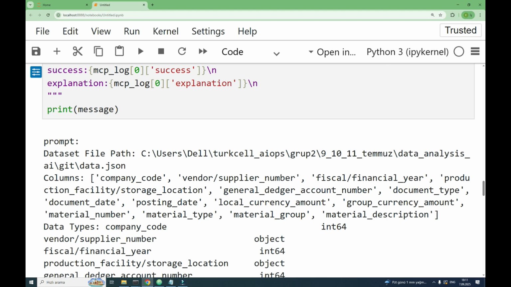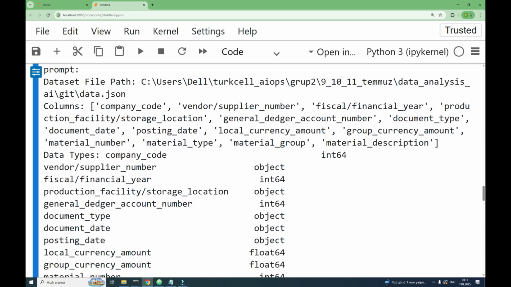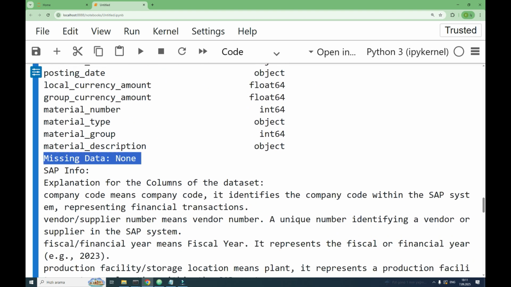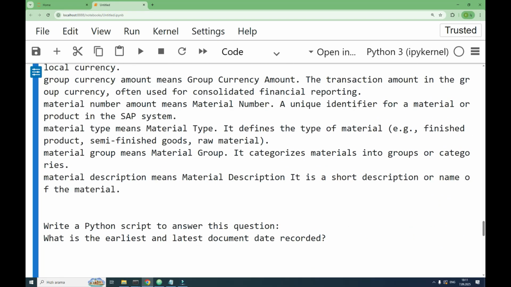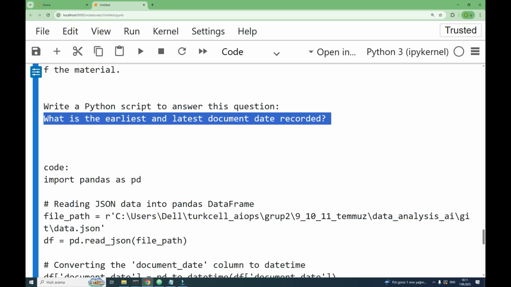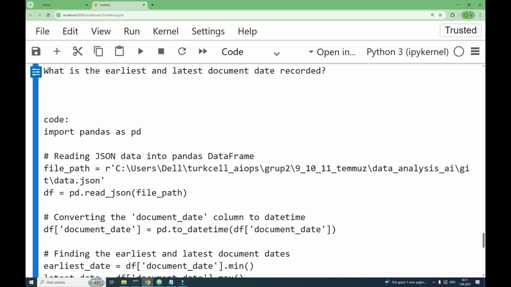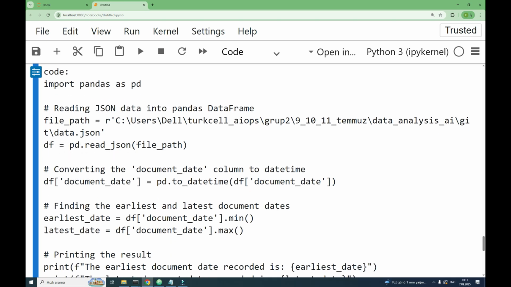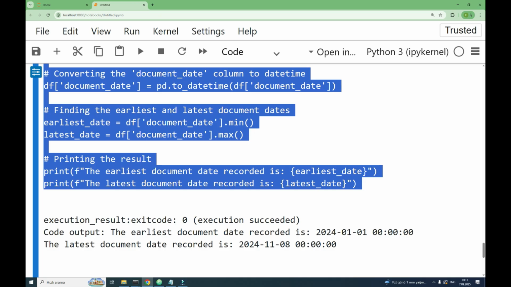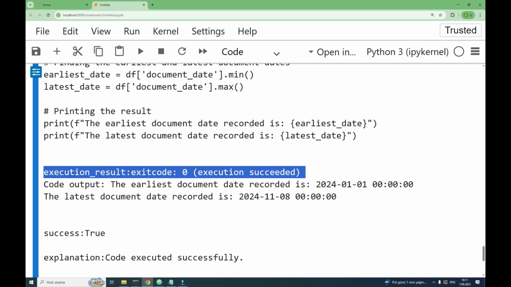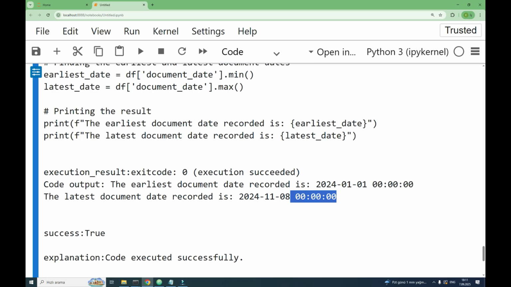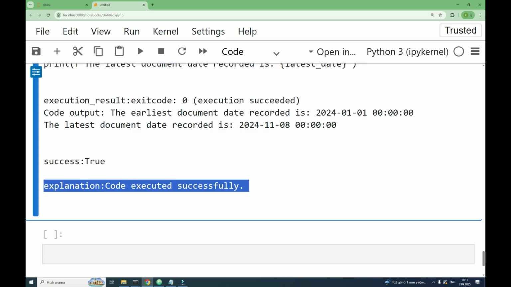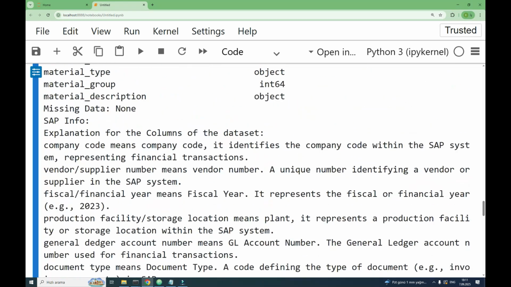The prompt goes: this is the dataset, these are the columns, these are the data types, missing info is none, this is the explanation, and your question is this one. Since there is no error, there is no latest wrong code and no latest exception. This is the generated code, this is the execution result, and success is true, code executed successfully. That's perfect.